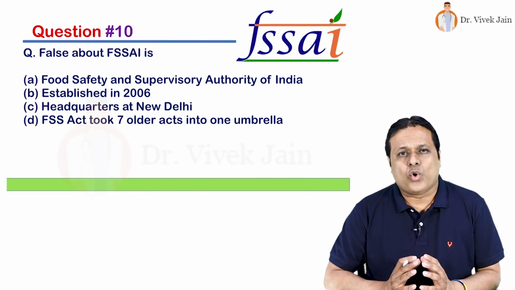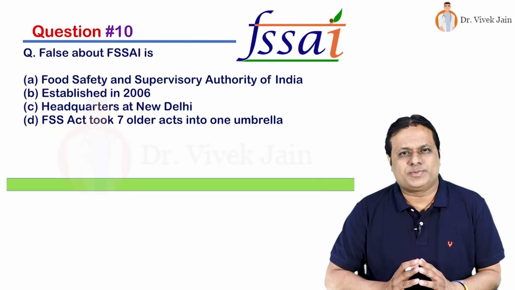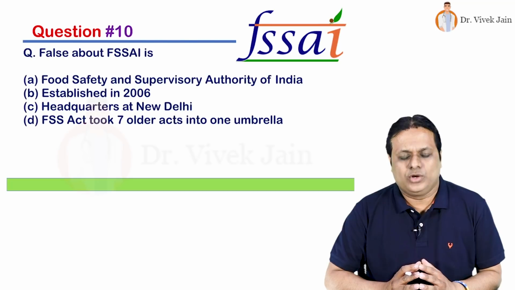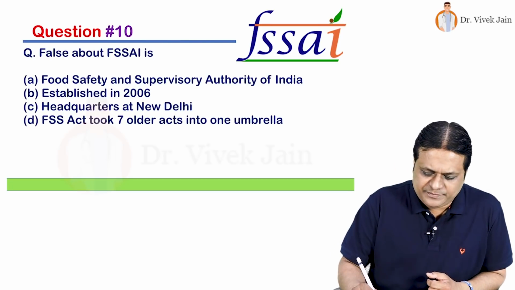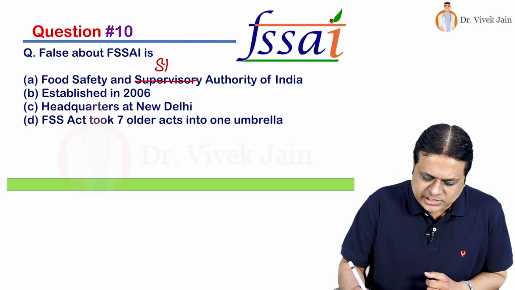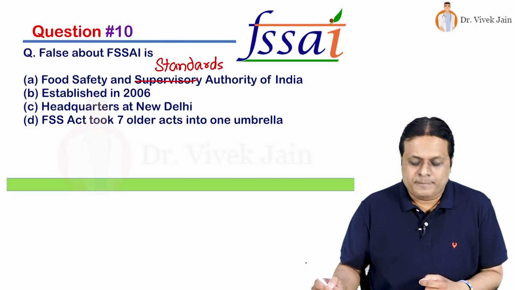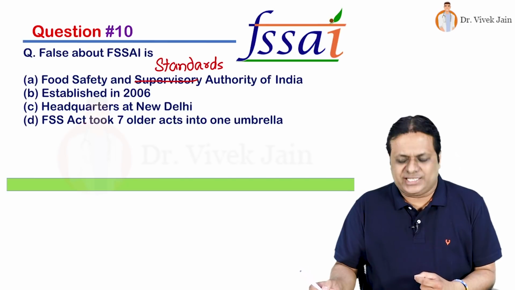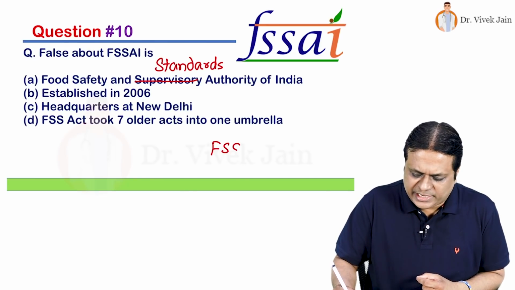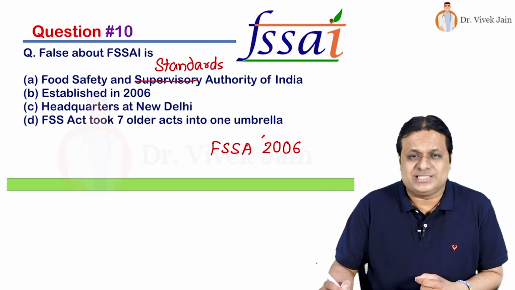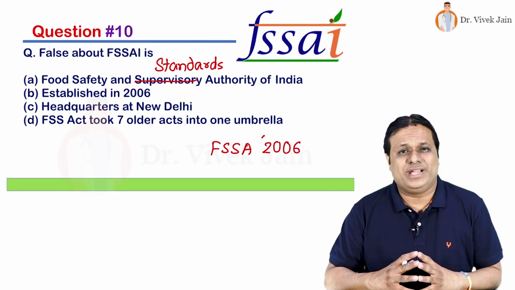Friends, you have to mark the false statement. So let us go choice by choice. Choice number A, it is Food Safety and Supervisory Authority of India. Is this correct? No, it is Food Safety and Standards Authority of India, not Supervisory. It was established in 2006 through the Food Safety and Standards Act of India 2006. Headquarters are yes located at New Delhi.